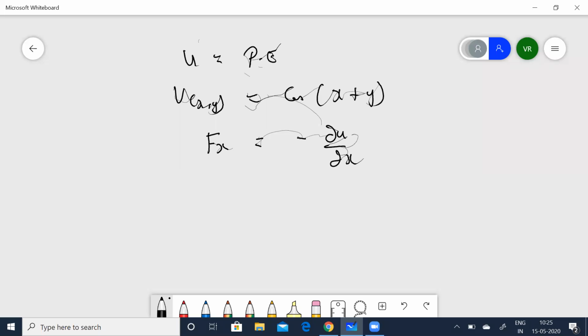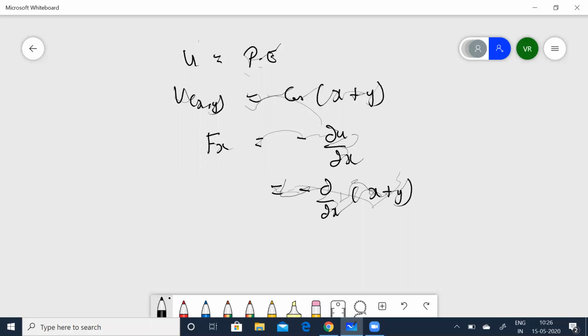This is where I told you, you'll have to bring in the concept of partial differentiation. Partial differentiation means you have to differentiate only with respect to x, so y should be a constant here. So this is now going to be minus dou by dou x of cos of x plus y.